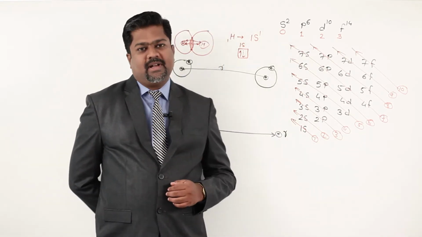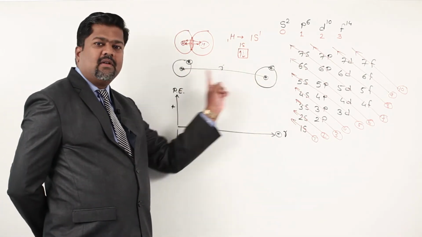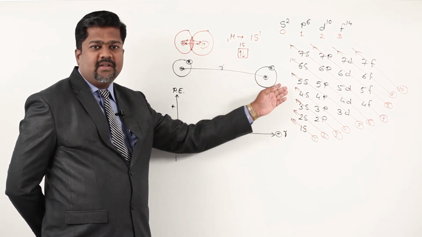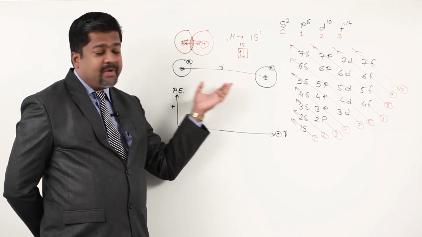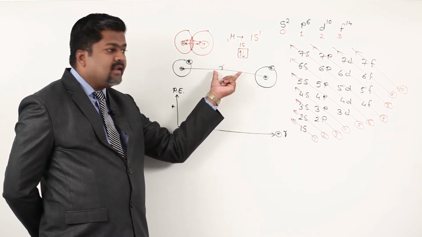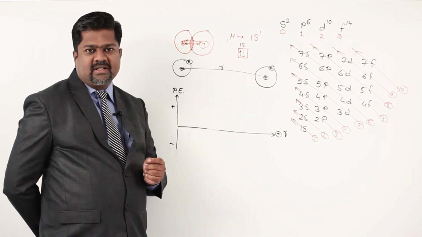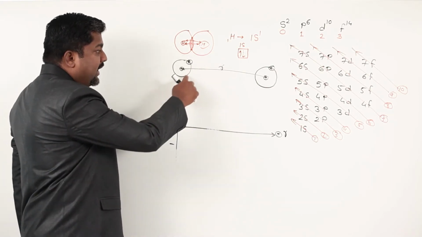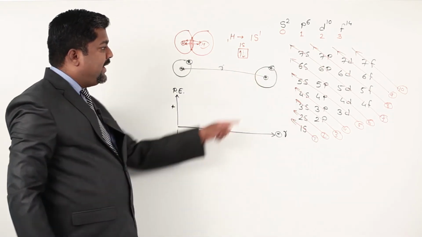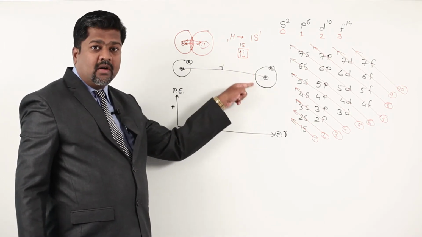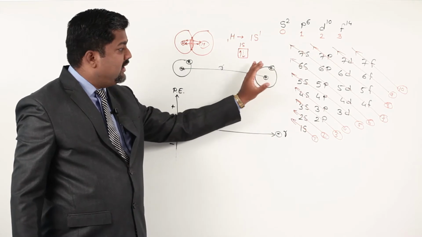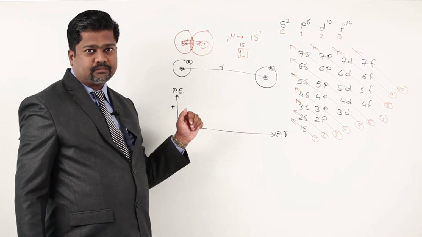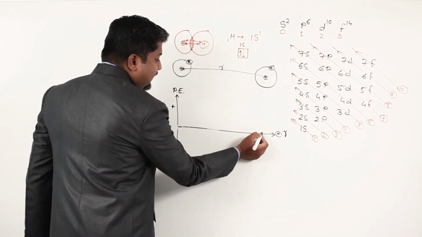Now consider a somewhat similar example here. When two atoms are at infinite distance, what is infinite distance? They are not interacting with each other. Then there is no question of potential energy of the system because they are away from each other. But the moment they come to an interacting distance, they will start arranging themselves. The electron will try to come in between more. This electron will also try to spend more time, I am not saying remain here, but in its orbit it will try to spend more time in this region. As a result, nuclear repulsion will decrease. So the system energy will be a little bit high.